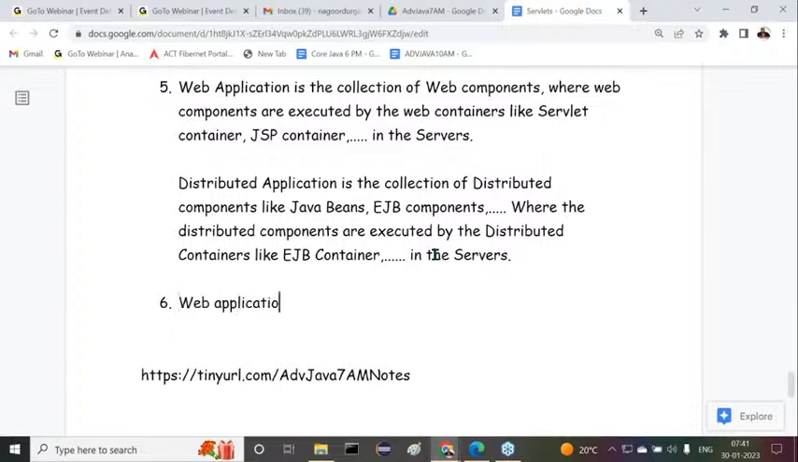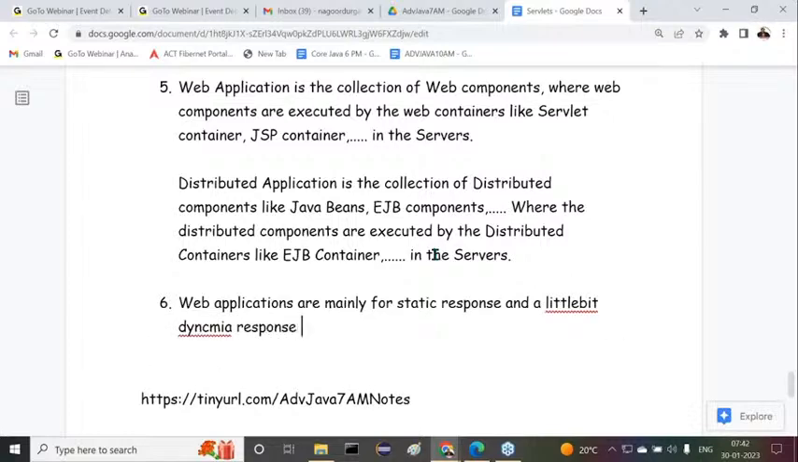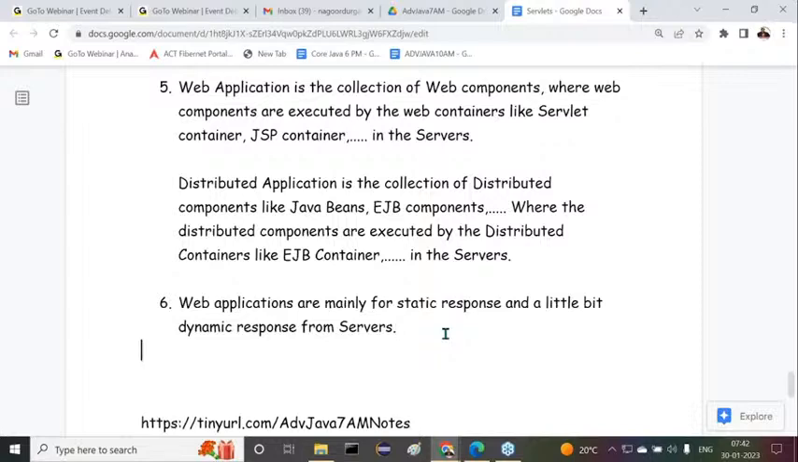Web applications are mainly for static response and a little bit of dynamic response from servers. Understand, guys, what I'm telling you: a little bit of dynamic response from servers. That means more focus is on static response and a bit of dynamic response, which is up to servlets and JSPs only. Observe carefully.